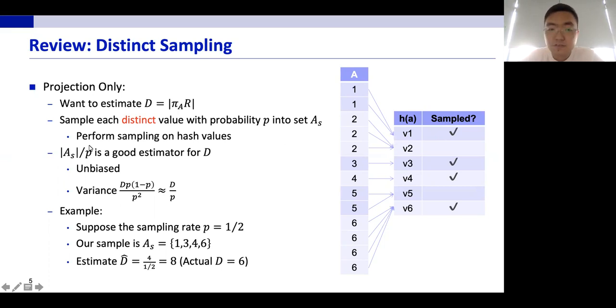And it is known that the sample size scaled up by the inverse of p will be a good estimator for the distinct count D. It is unbiased, and its variance is roughly D over p. In this concrete example, let's say we sample each distinct value with probability 1/2, and we obtain a sample that contains values 1, 3, 4, and 6. And our estimator will be the sample size, which is 4 in this case, divided by the sampling probability, which is 1/2. And we get 8 as our estimate, where the actual distinct count in this example is 6.